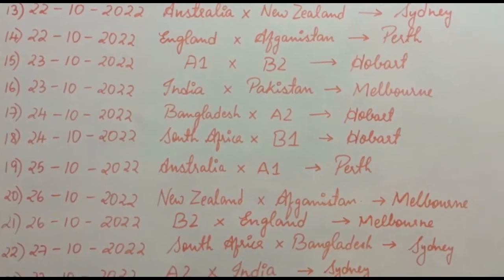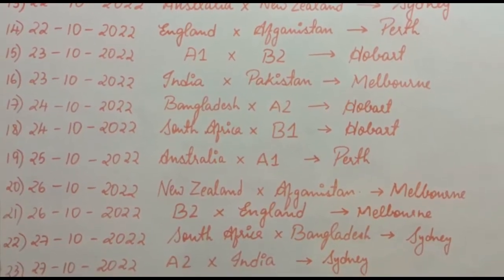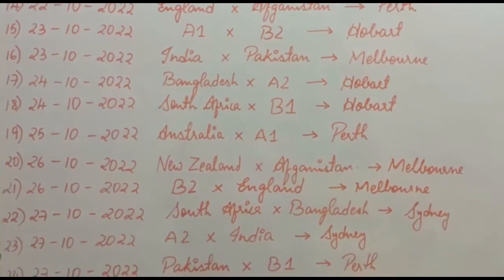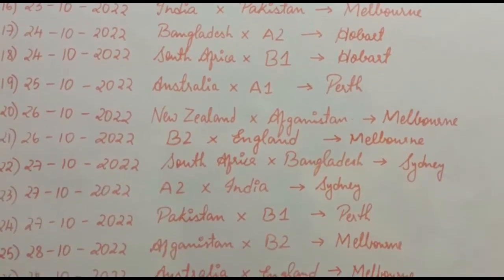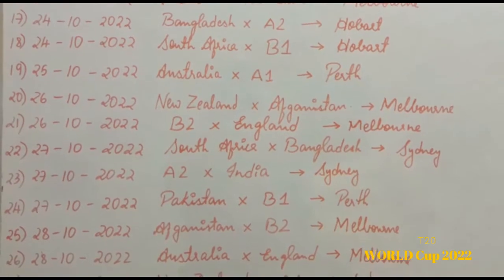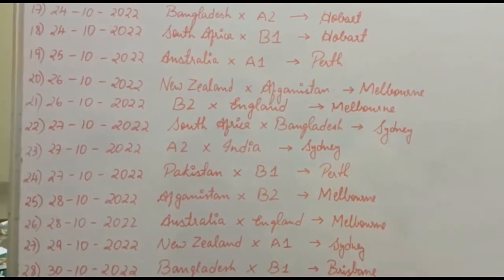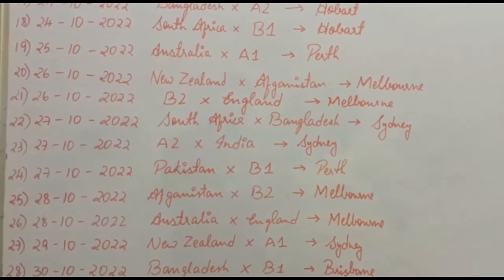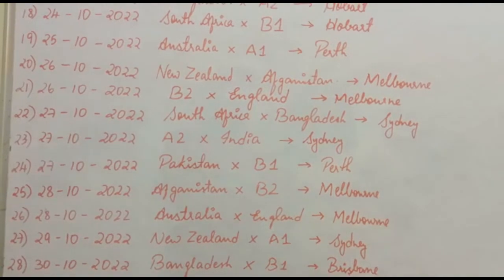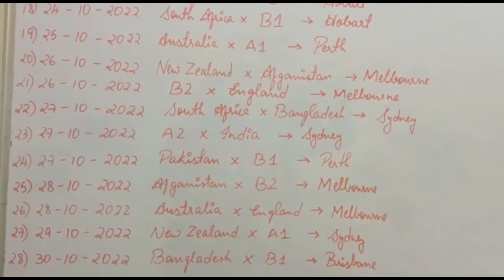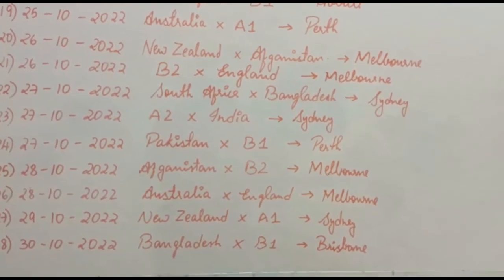On 25th October, Australia versus A1 at Perth. On 26th October, New Zealand versus Afghanistan at Melbourne. Again on 26th October, B2 versus England at Melbourne. On 27th October, South Africa versus Bangladesh at Sydney. Again on 27th October, A2 versus India at Sydney. Again on 27th October, Pakistan versus B1 at Perth.